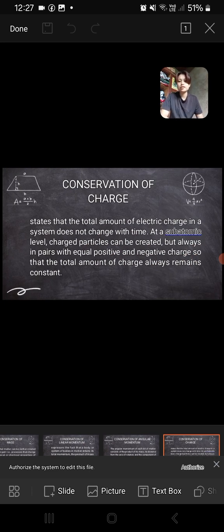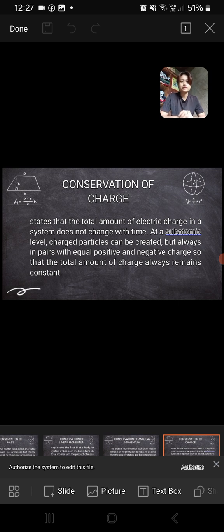And then the fifth one is the conservation of charge. This states that the total amount of electric charge in a system does not change with time. At a subatomic level, charged particles can be created but always in pairs with equal positive and negative charge, so that the total amount of charge always remains constant.